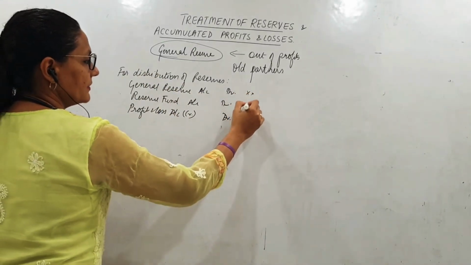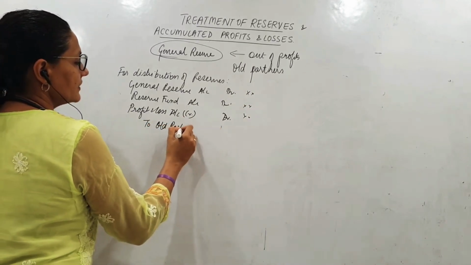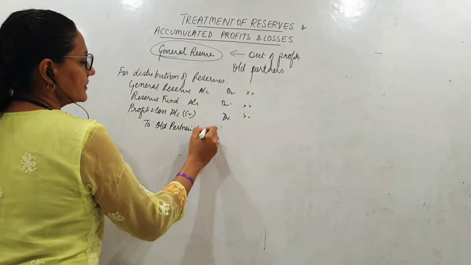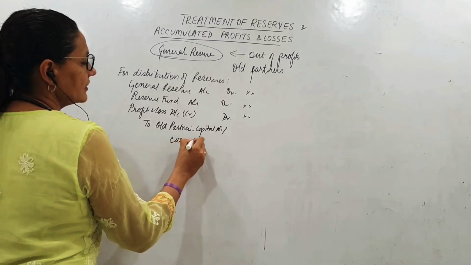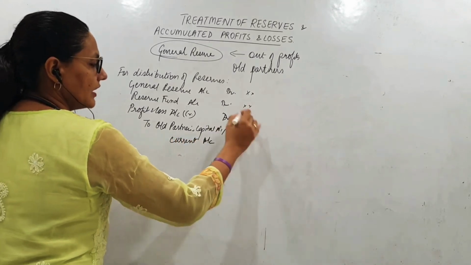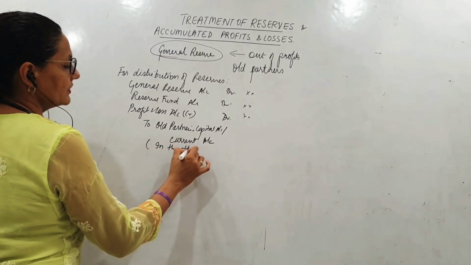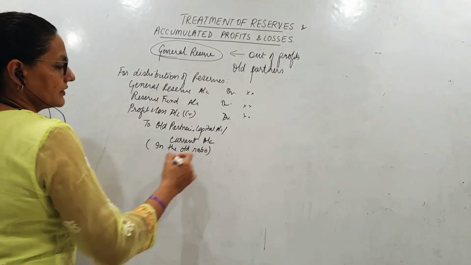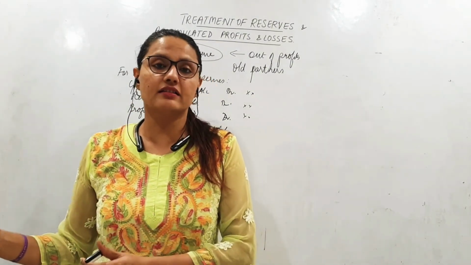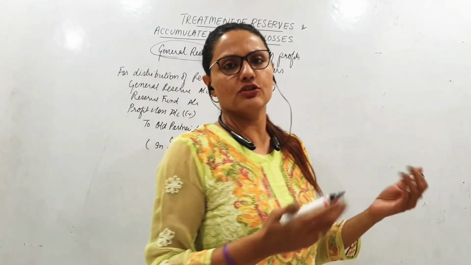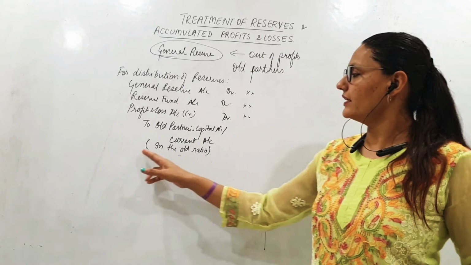Whatever amount comes, that will be credited to the old partners' capital or current account, depending on the method. Now, individually, of course, this will be in the old ratio, because in the ratio in which you sacrificed to create the reserve, in that same ratio you are supposed to get it back. Correct? So this will be in the old ratio.